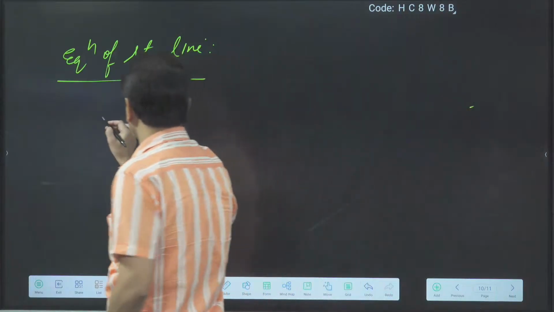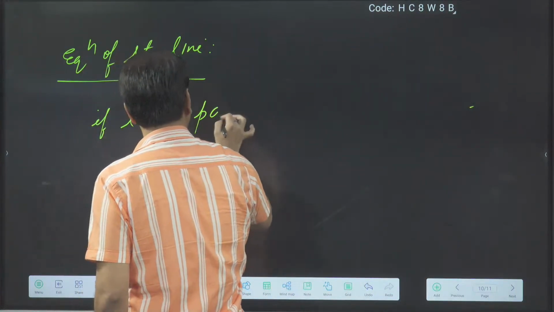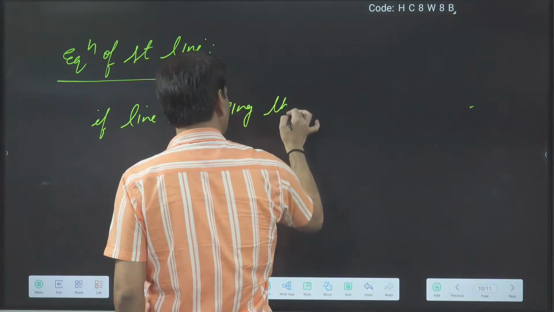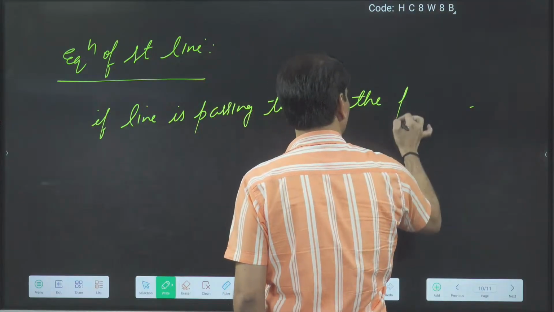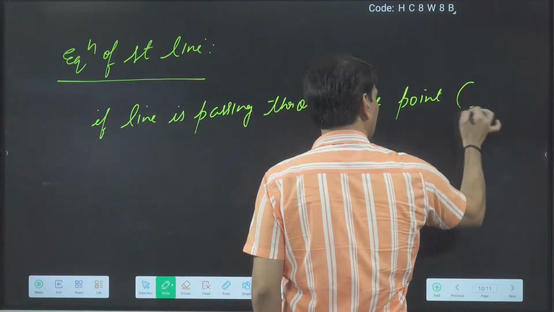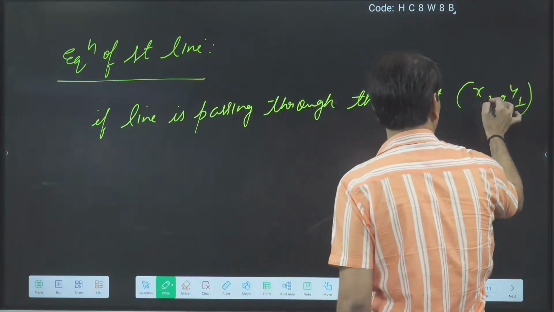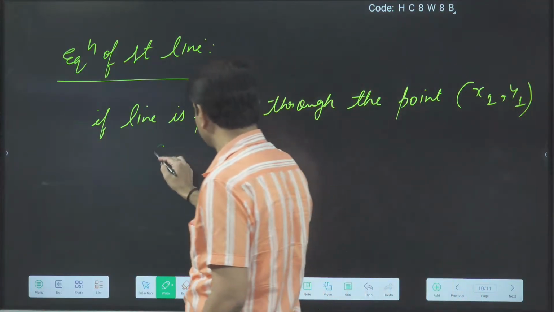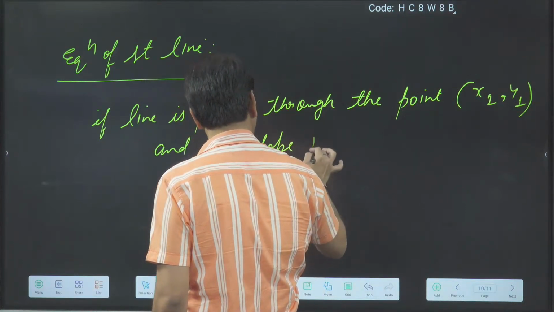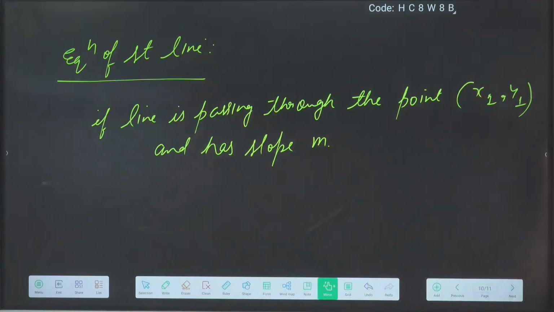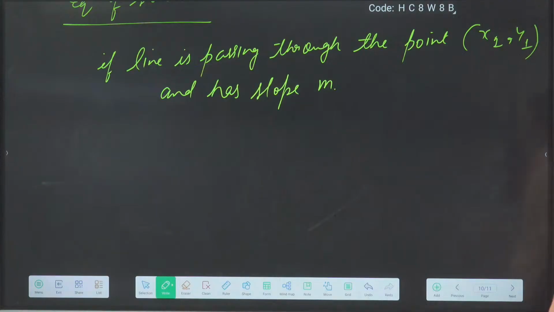So if a line is passing through the point x1 comma y1 and has slope m, these two things are given. The line passes through the point x1 comma y1, and the slope of the line is m.